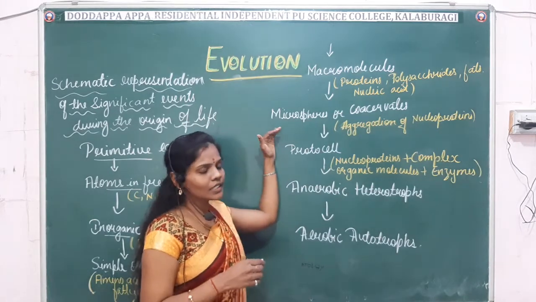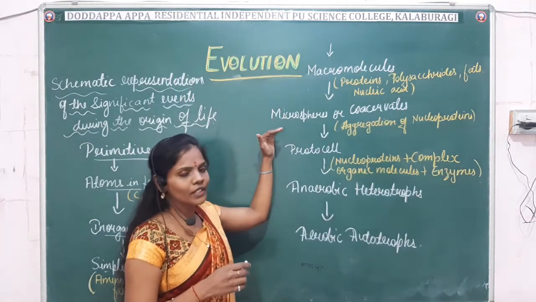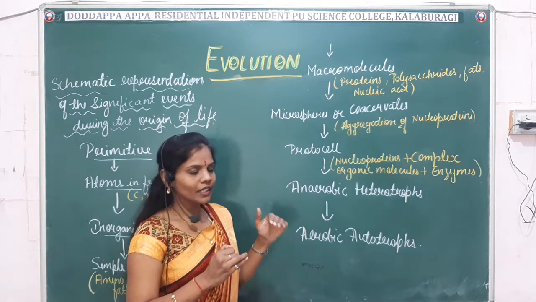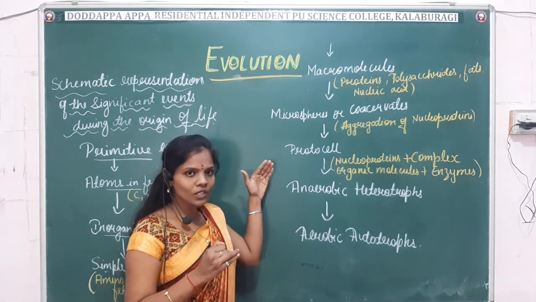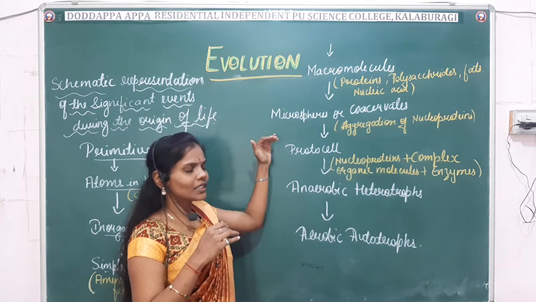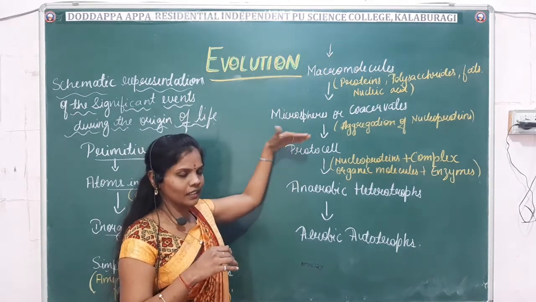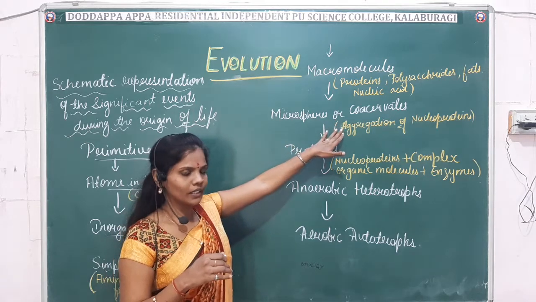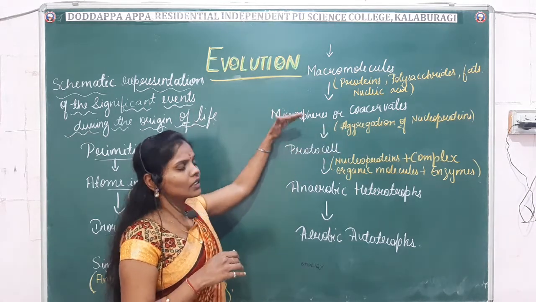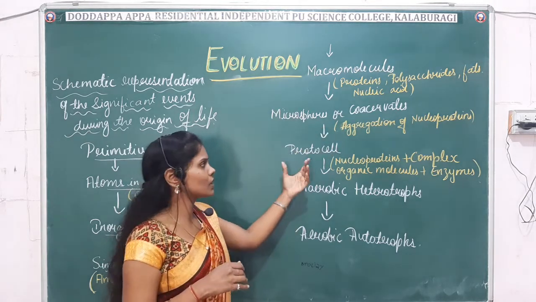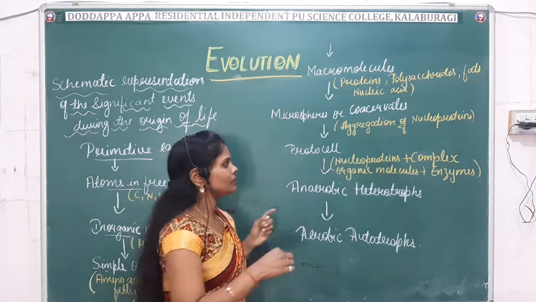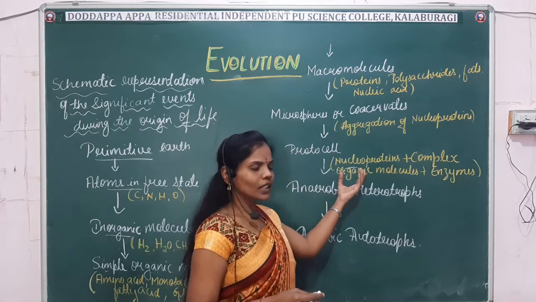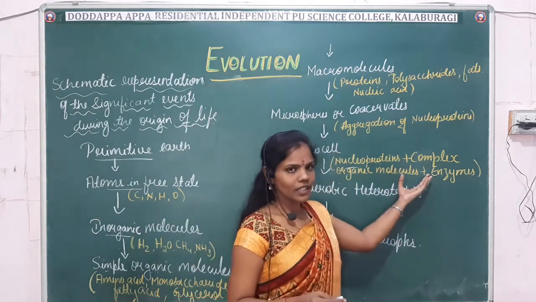Here we have already studied how the first form of life started, that is, the aggregation of proteins, and the first form of cell, which we studied in the previous classes: the microsphere theory and the coacervate theory, right? From the microsphere, the first form of cell was produced, which is known as the protocell. It includes nucleoproteins plus complex organic molecules and the enzymes, right?